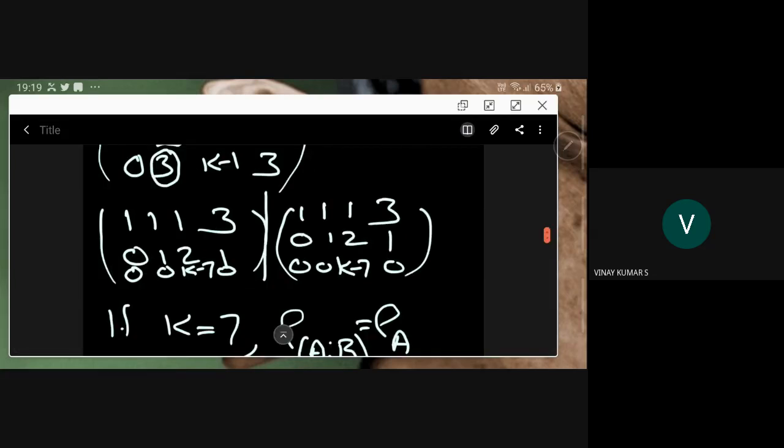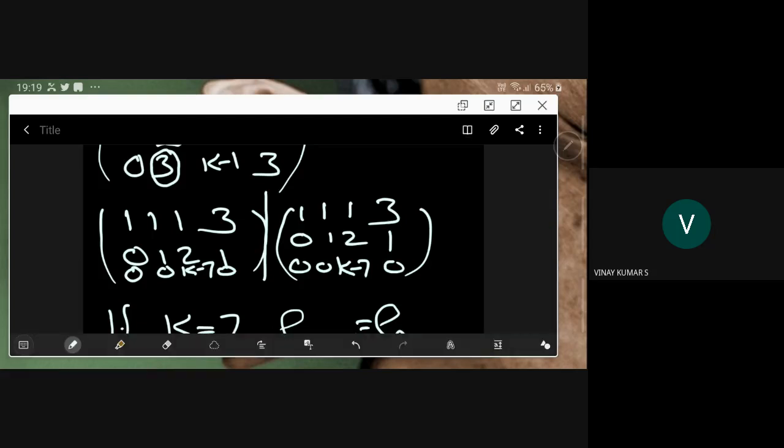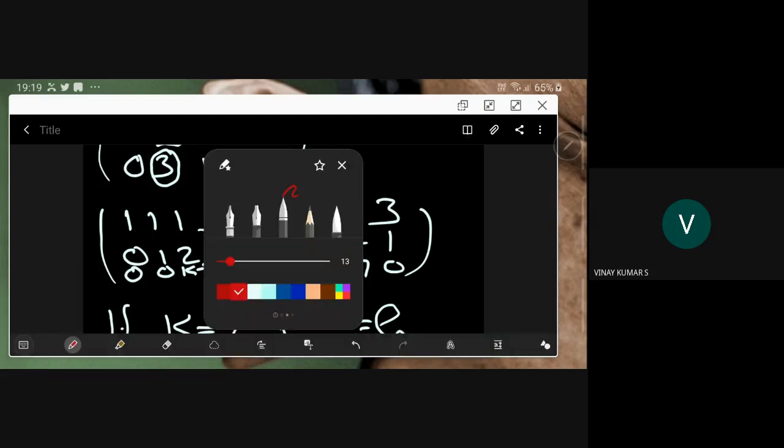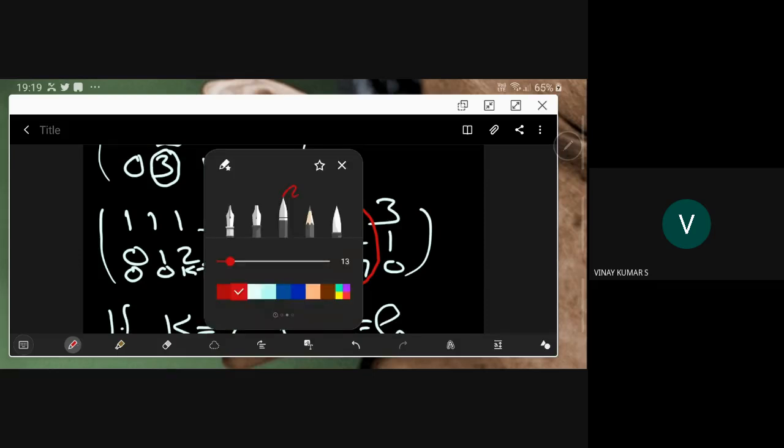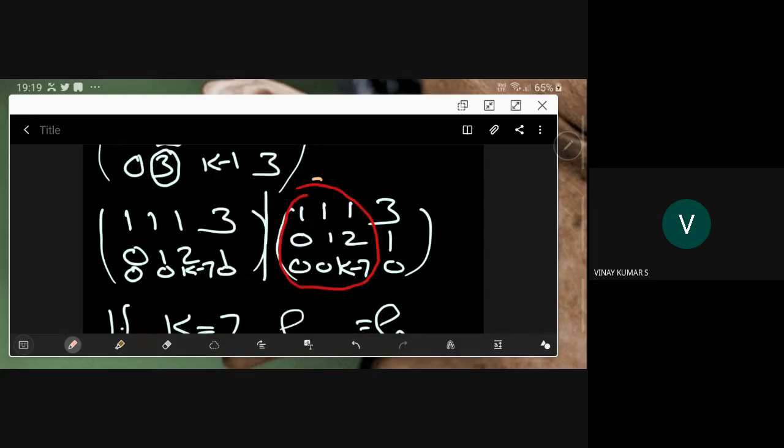In this matrix, where is the coefficient matrix part? The coefficient matrix part is this, and if you take the whole part, that is the augmented matrix.